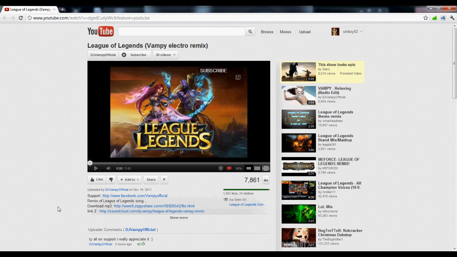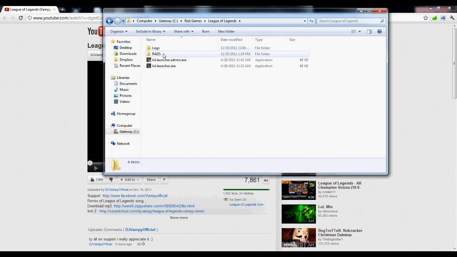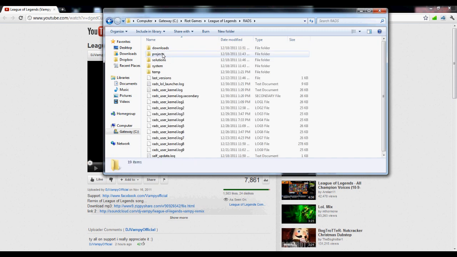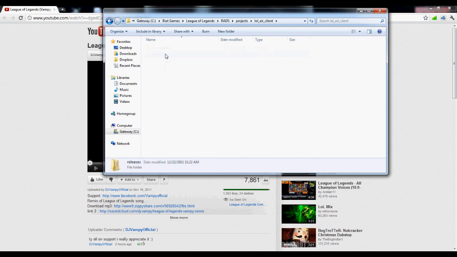You just gotta download the MP3 file. I already have it, so I'm not gonna download it. Then you want to go find your Riot Games folder, League of Legends. You want to go to RADS. Then you want to go to Projects, Air Client, Releases. 116 are the newest.